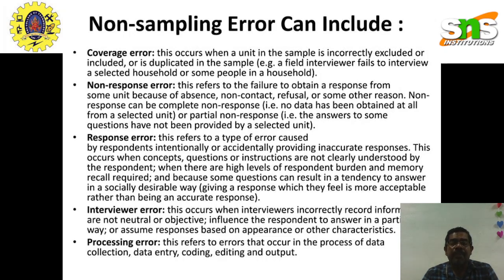So we studied two kinds of errors. One is the sampling error, which means the proportion of the population represented by the samples I took from that population. And then the non-sampling error, which, as I said earlier, covers the recording of the data, analyzing the data, processing the data, the response from the customer, and the questionnaire or the interview, what we ask the people. So these are all the things that make an impact on error. Up to this point I am concluding. Next we have to see how to reduce these errors, sampling and non-sampling. We will see that in the next part of this video.